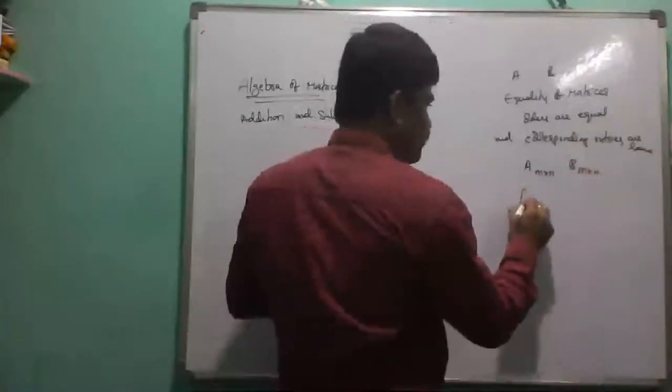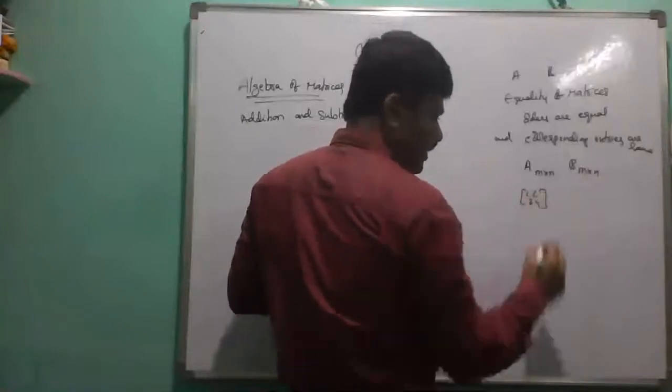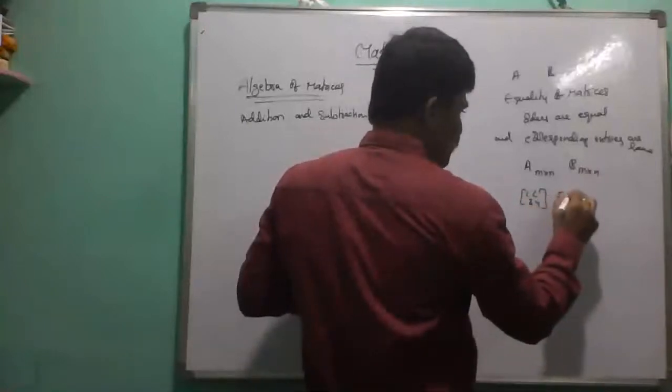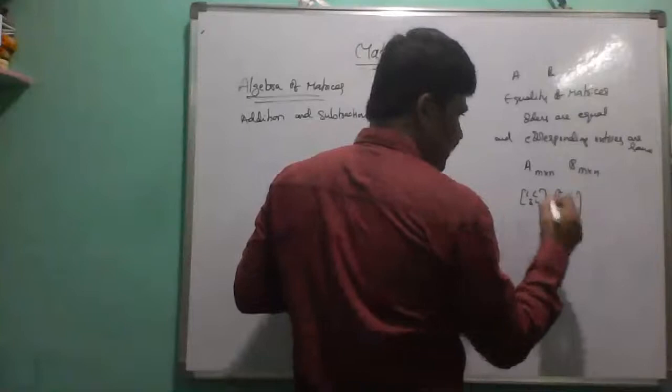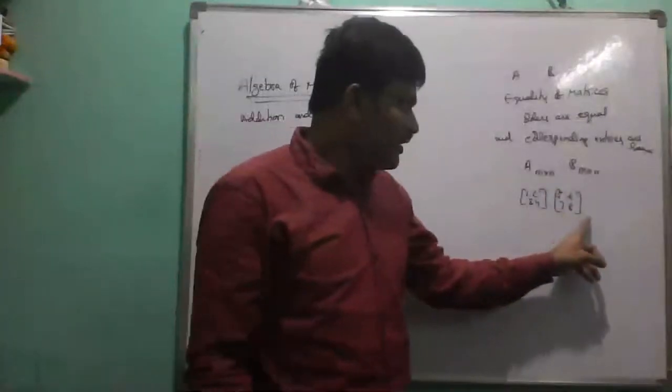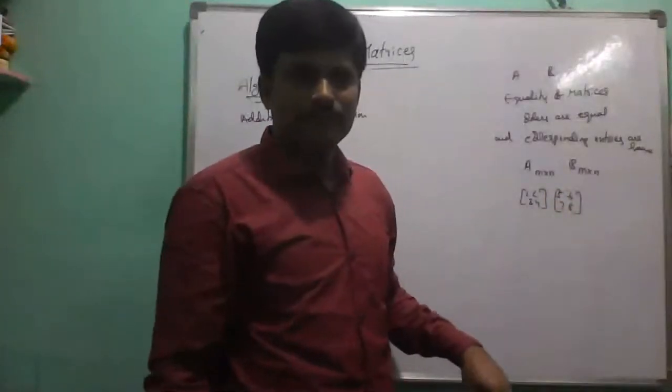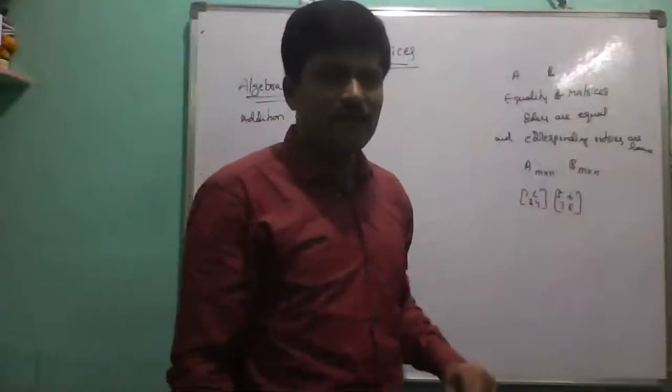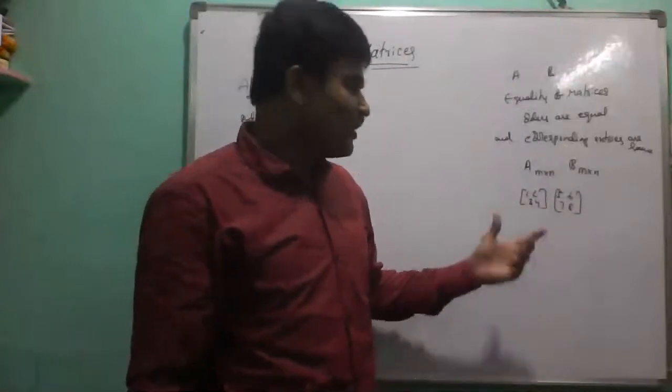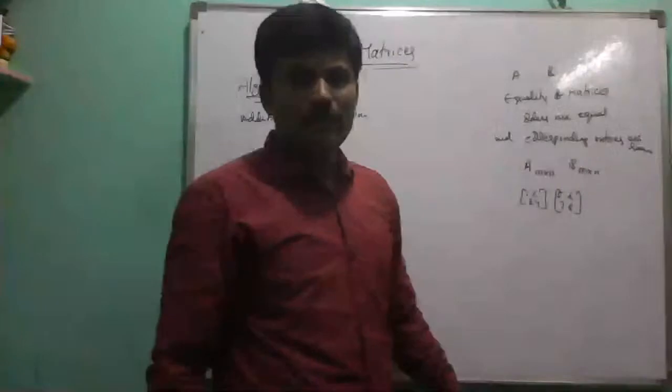Now we can take 1, 2, 3, 4. This is one type of square matrix. And this is 5, 6, 7, 8, which is also a square matrix. Here we observe these two matrices have the same order, but the elements are not equal. Therefore, these are not equal matrices.